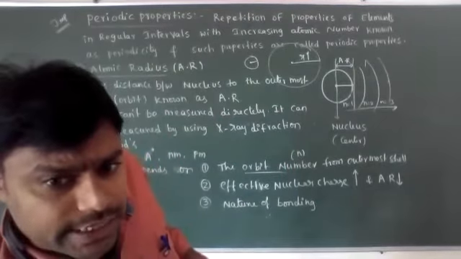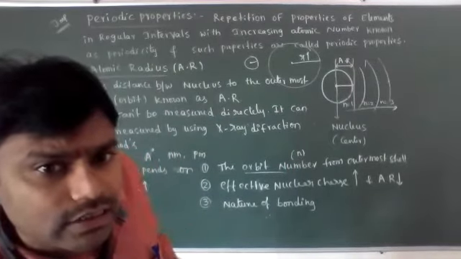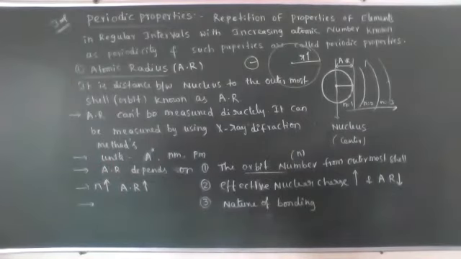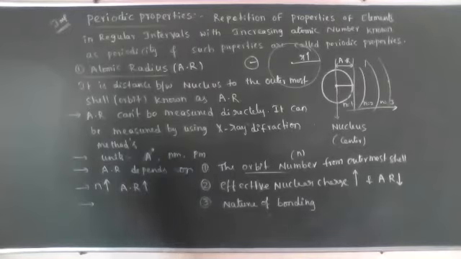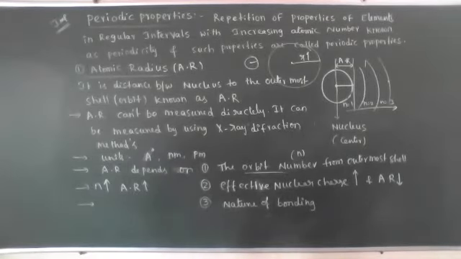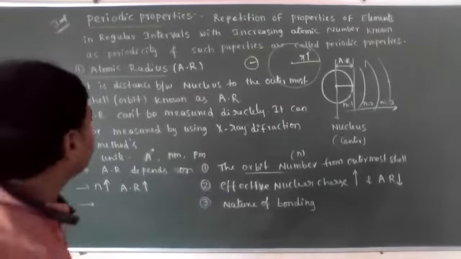Now we will discuss the three types of radius. Clear? Okay, let's go to the next.